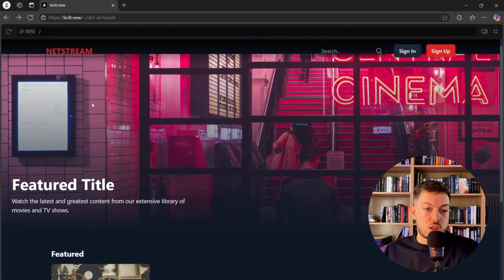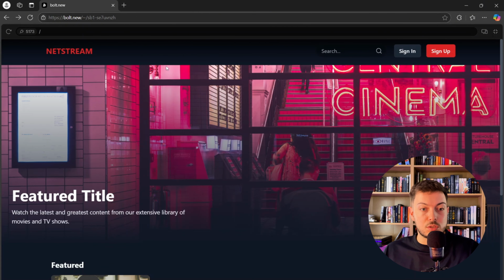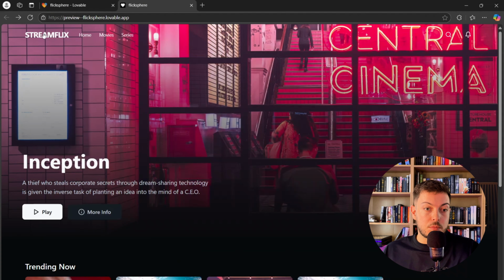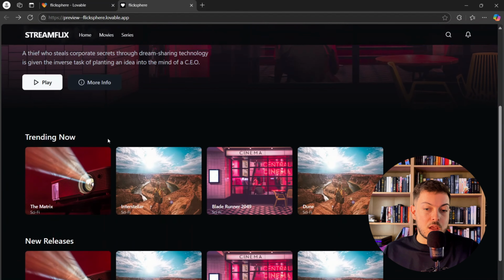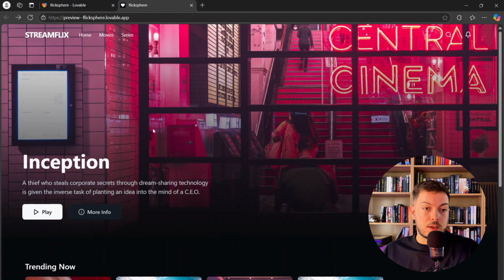Fairly similar. Probably this is the closest to Netflix in terms of the color scheme from Bolt.new's perspective, whereas we've got a different color scheme from Lovable here, but both of them are pretty spot on. And yeah, I would say this is pretty much a tie. The only thing to consider is Lovable had an error. Bolt.new didn't. So take that into consideration. It was one error that we were able to fix using AI anyway. So I think it's negligible, and the speed in terms of how they loaded was negligible.